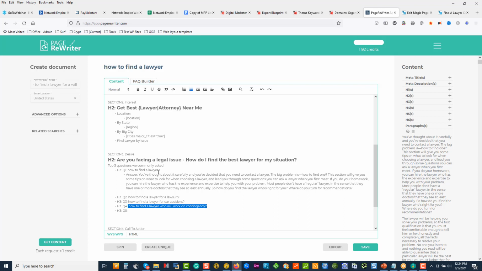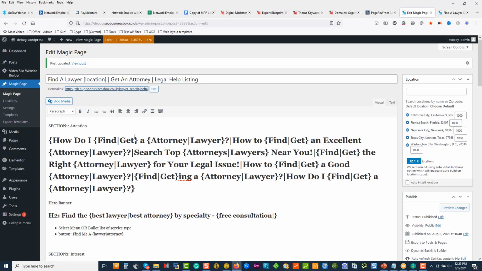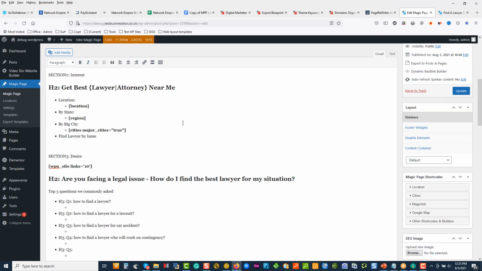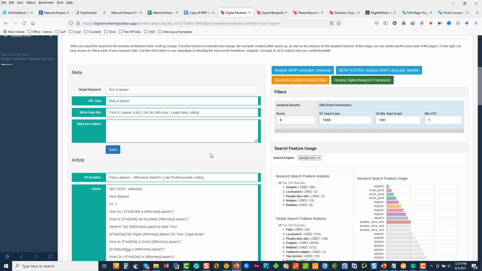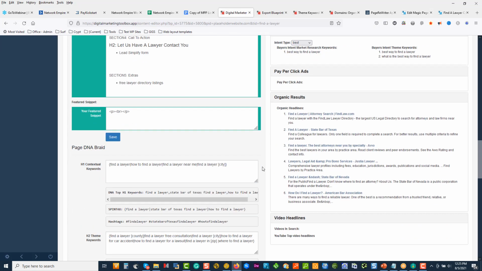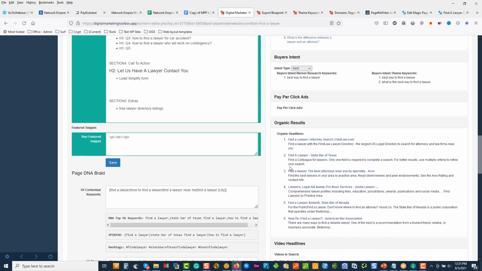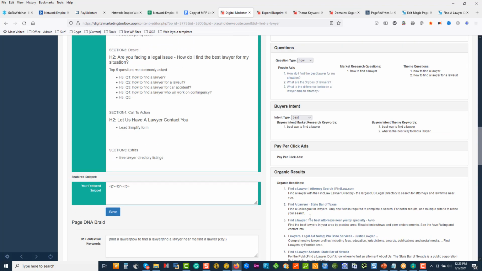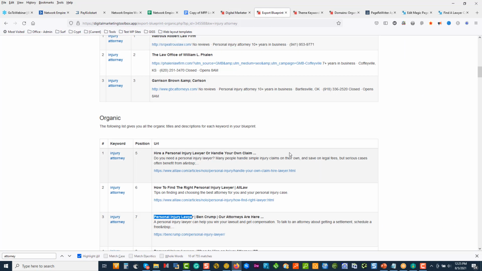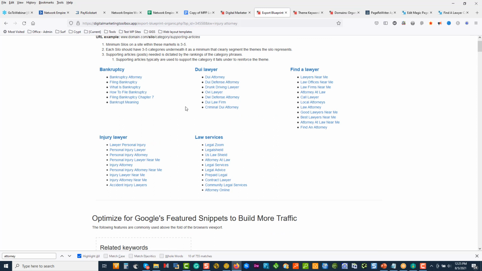So can you see how we can very quickly map this out, get it wrapped with schema, and build out a great page. So I'm going to press pause. I'm going to map out this page. I take the text and I build this out. I then inject it into my page over here. I then come to Digital Marketer's Toolbox, and I spend time choosing the best keywords that I want over here. I start looking at these words. And in the blueprint, I spend time looking at...